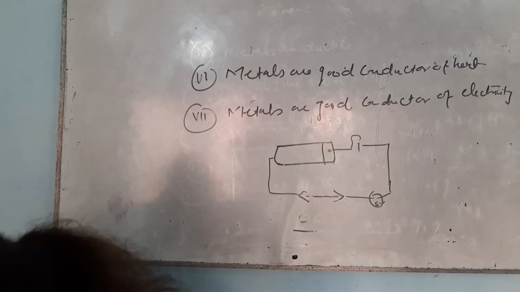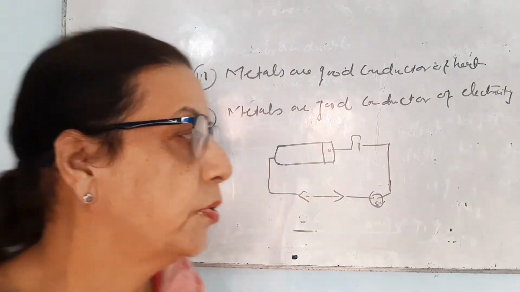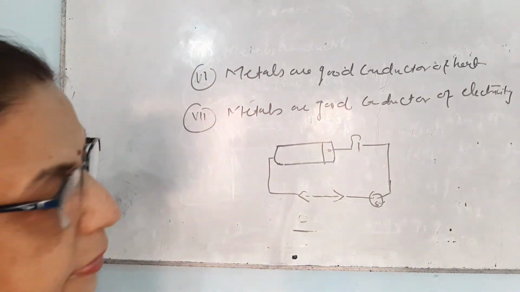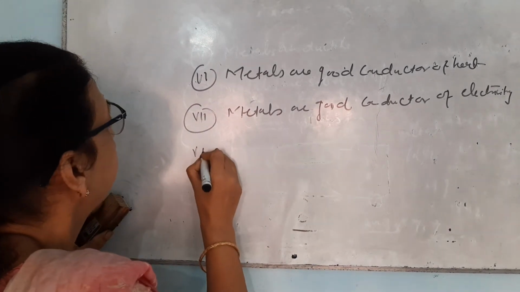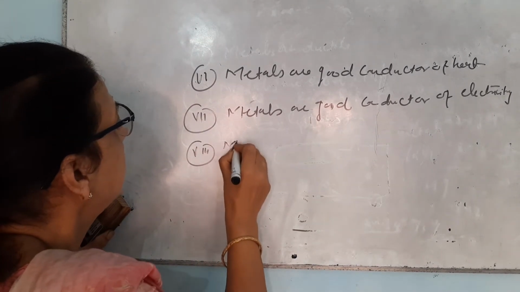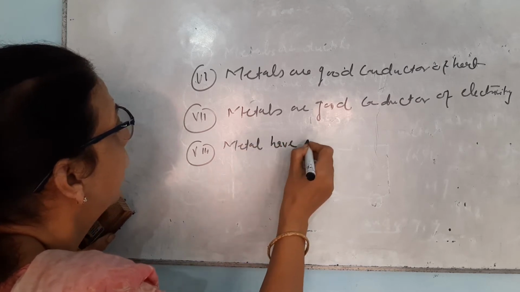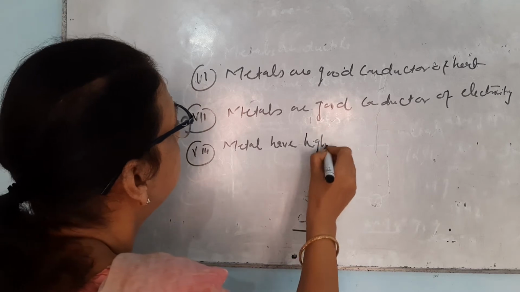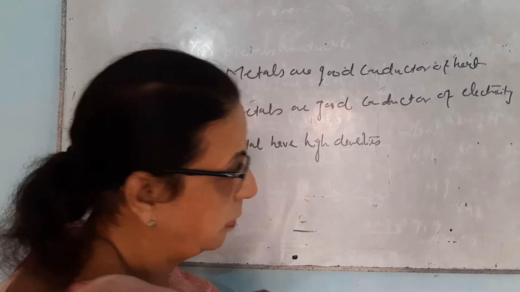Now the next property, which is not given in the NCERT, but I want to tell you, is that metals have high densities.